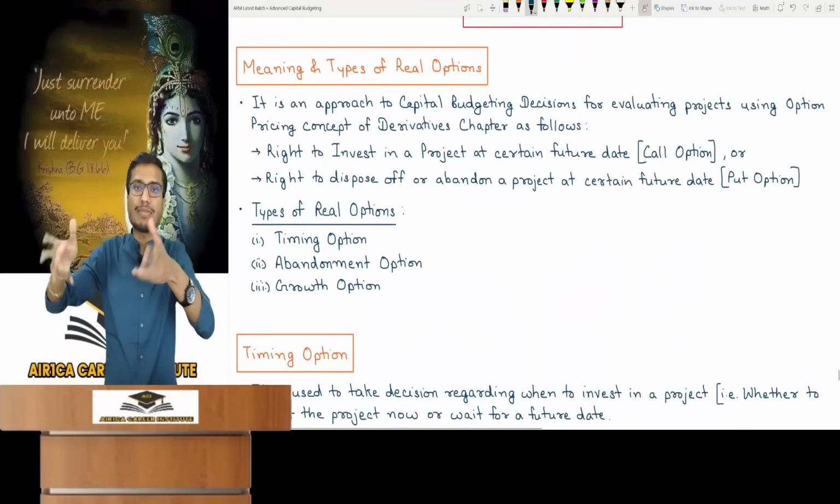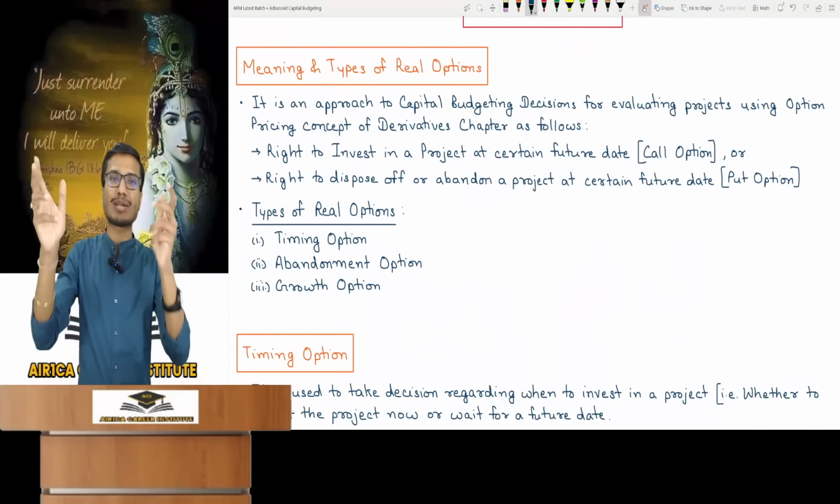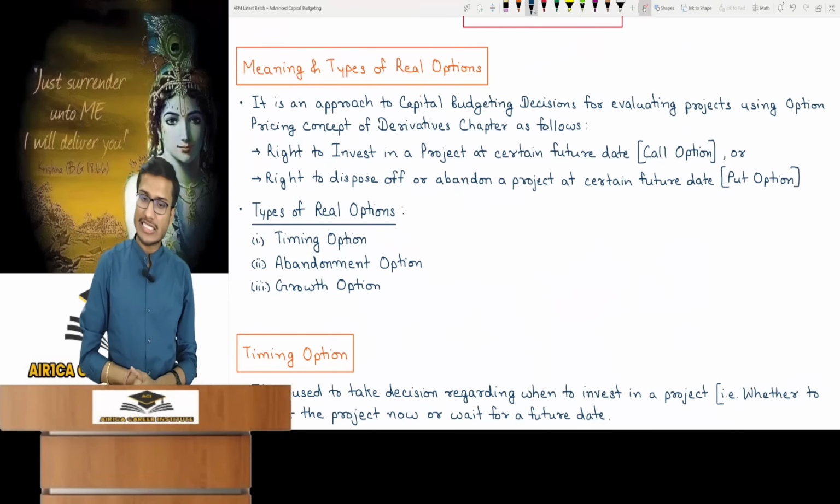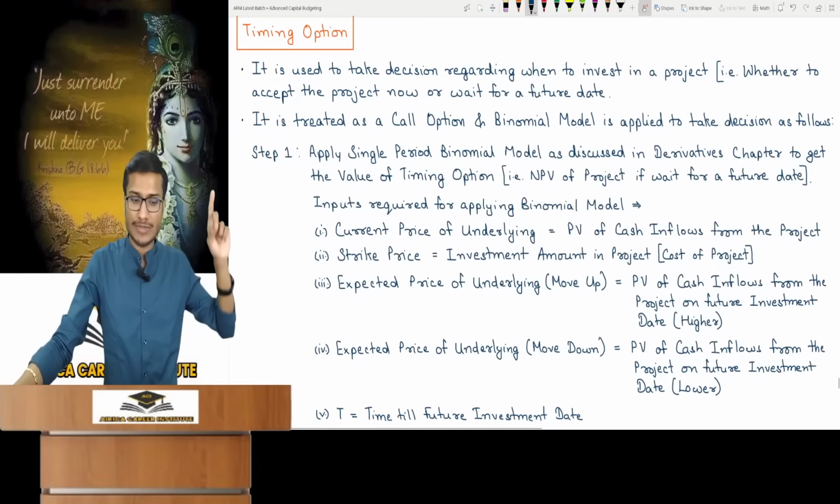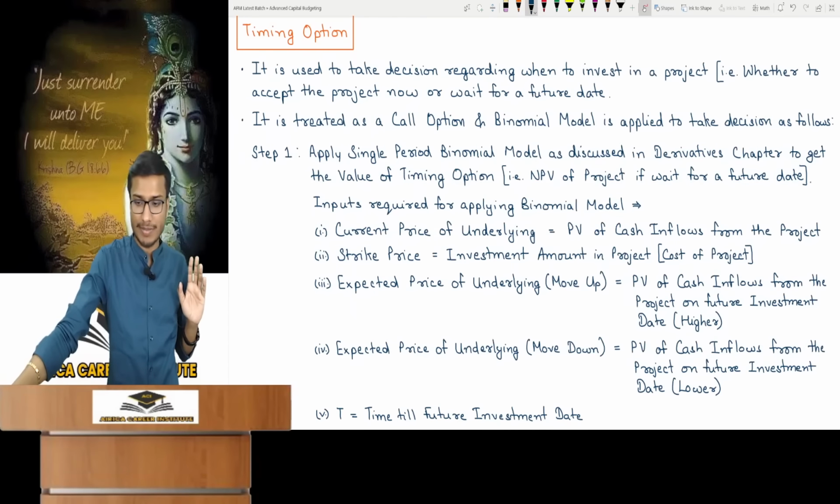It's about when to make a fresh investment in a project. Should investment be made today or after 1 year? This point must be absolutely clear. We are discussing a distinct topic, and calculations here use the real options, that is, the timing option.